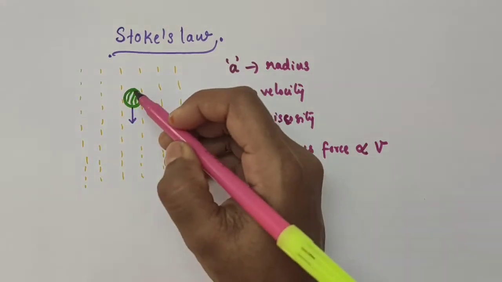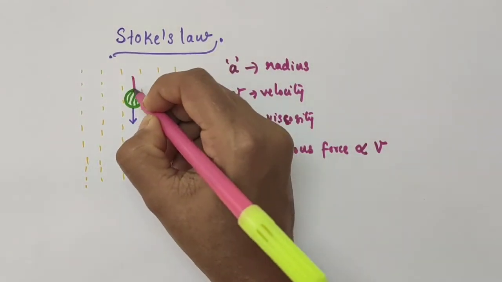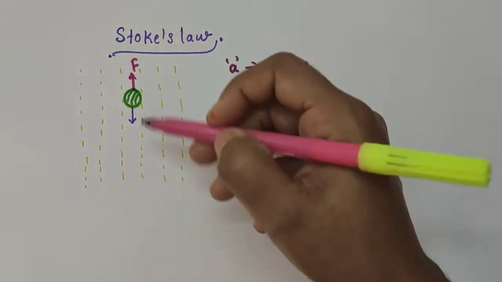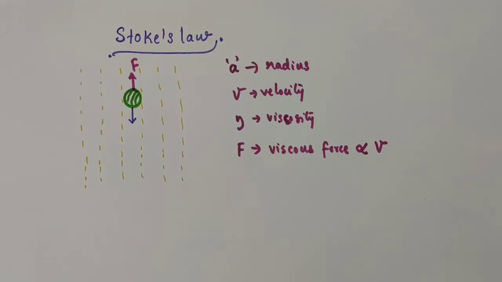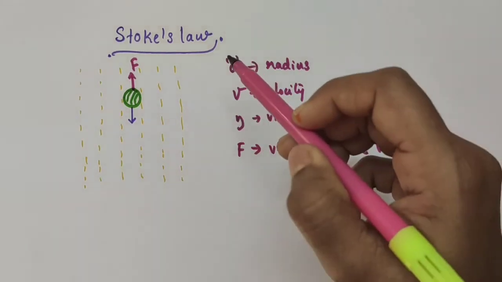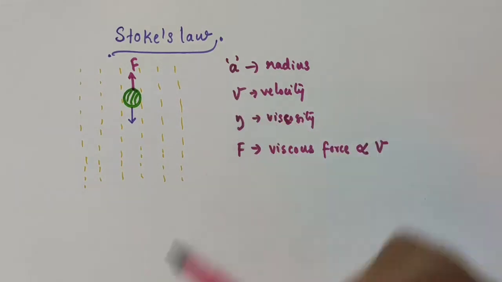That is, if the body is falling down through this fluid, the viscous force F acts in the opposite direction, that is, in the upward direction. Viscous force F depends on the viscosity of the fluid eta, the radius of the sphere a, and the velocity with which it moves through the fluid.